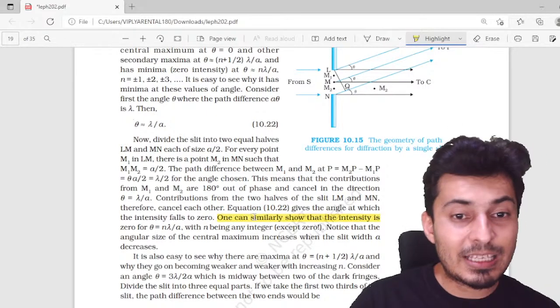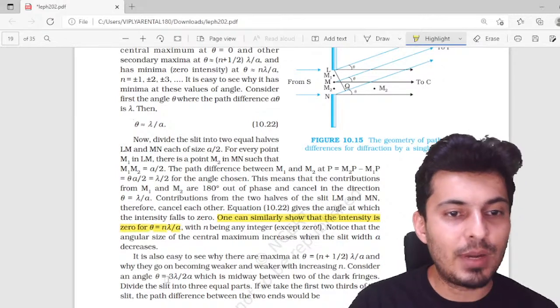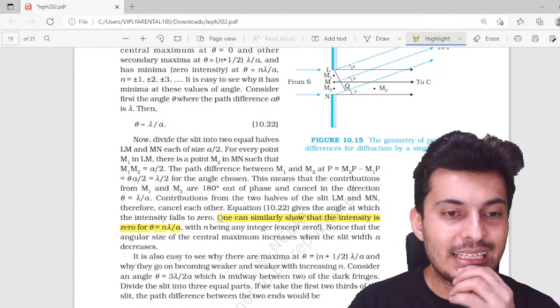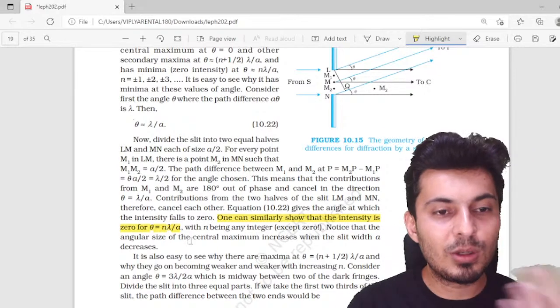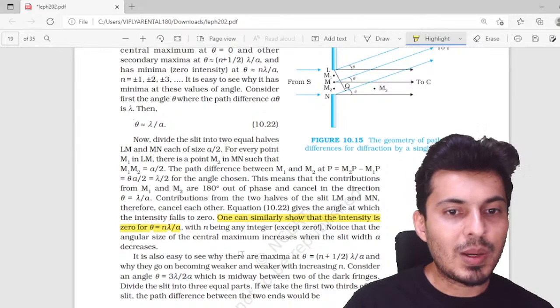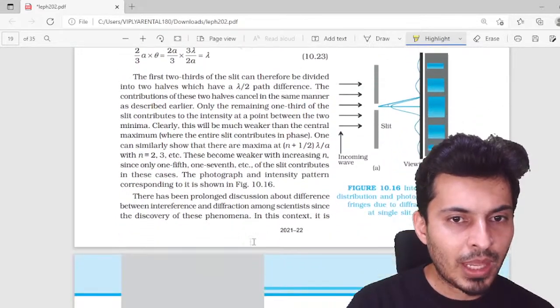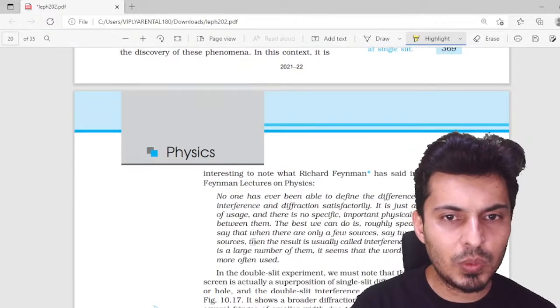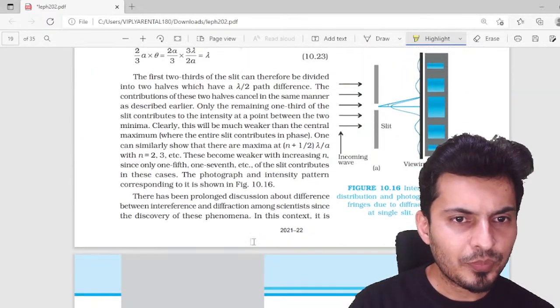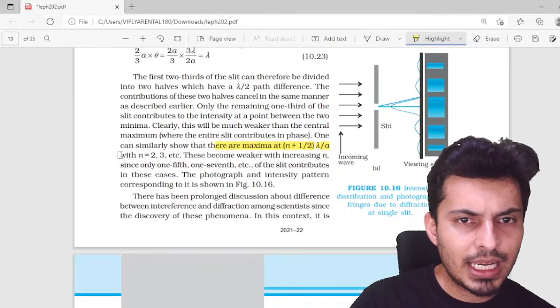One can similarly show that the intensity is 0 for theta equal to n lambda by a, or basically a sine theta is equal to n lambda, where n is any integer except 0, of course. This is something which you need to know. And similarly for maxima, it is at (n plus 1/2) lambda by a.